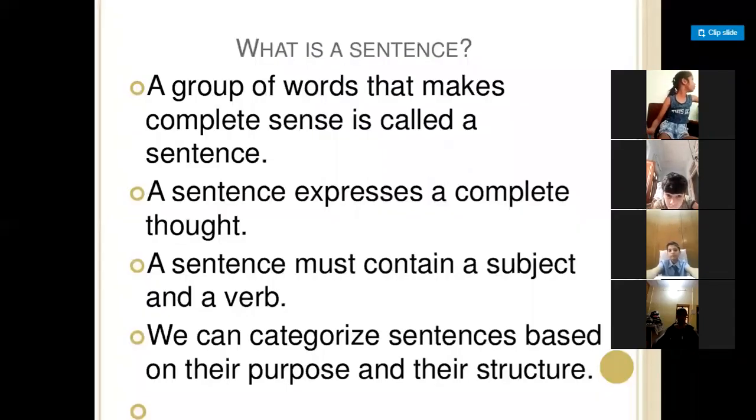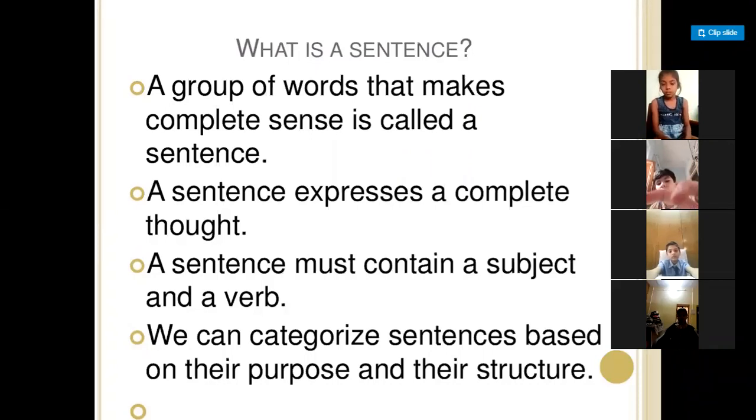Now, what is a sentence? What is the definition of a sentence? We can easily frame a definition: a group of words that makes complete sense is called a sentence. Or you can say a group of words that gives full meaning is called a sentence.